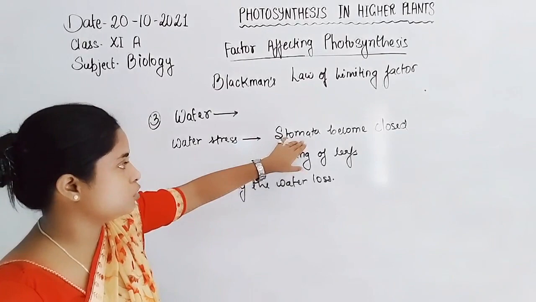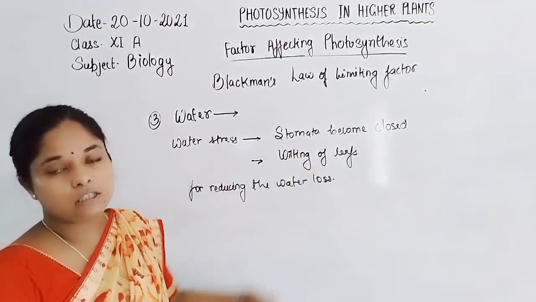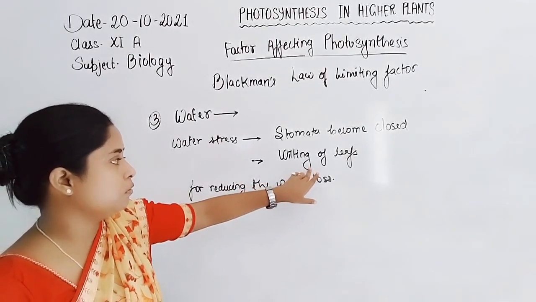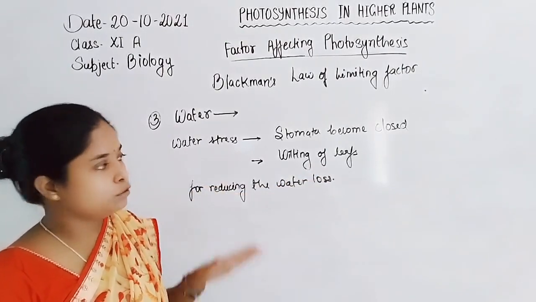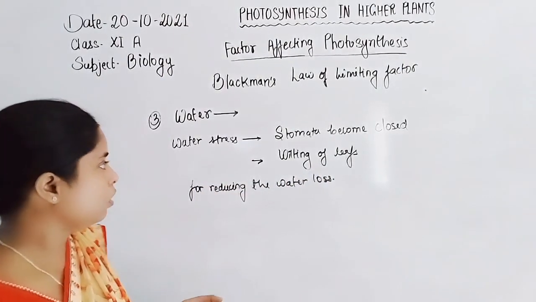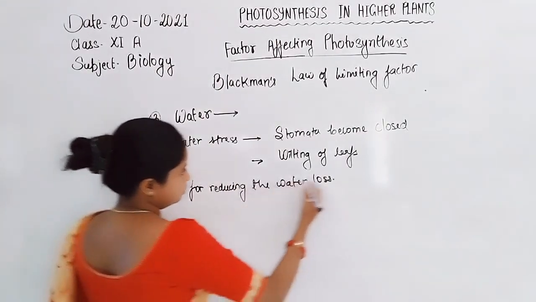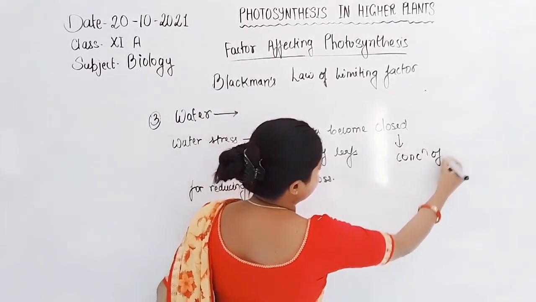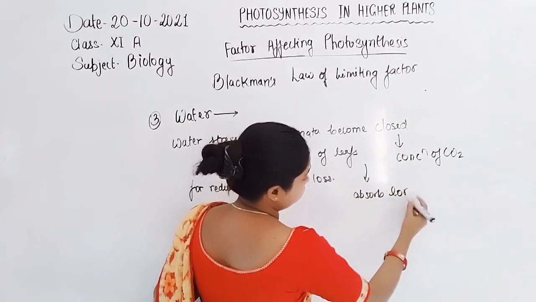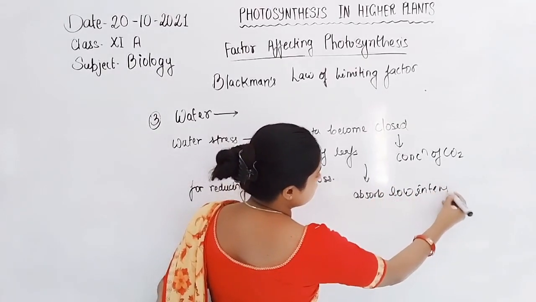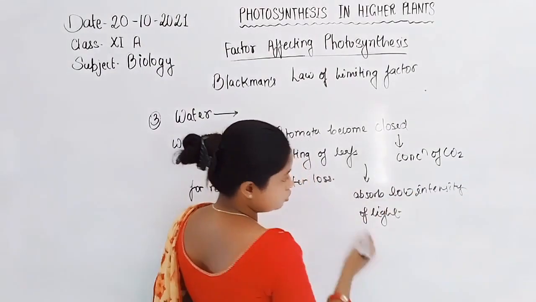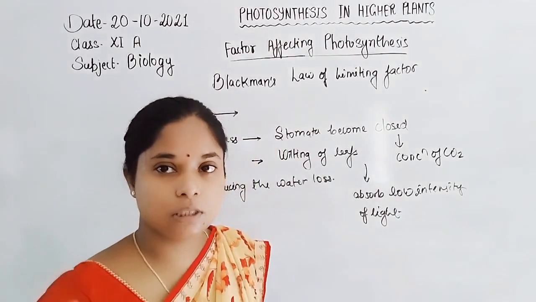Due to the closing of the stomata, carbon dioxide is not able to enter into the mesophyll cell through the stomata, or due to the wilted leaf, they do not absorb the sunlight, so the electron is not emitted from chlorophyll A. Overall, due to the decrease in the concentration of carbon dioxide, or absorbing low intensity of light, these two effects decrease the photosynthesis process.